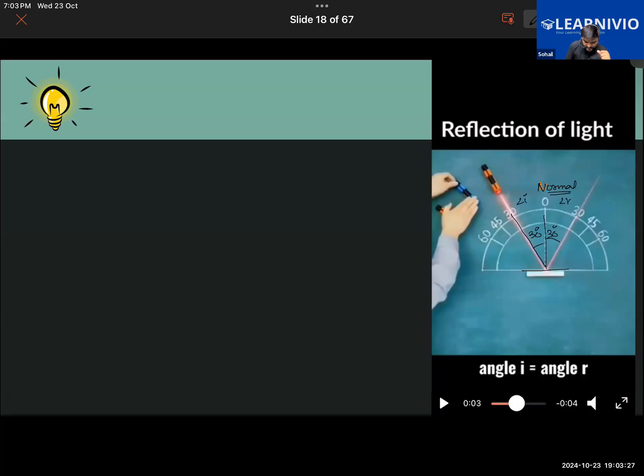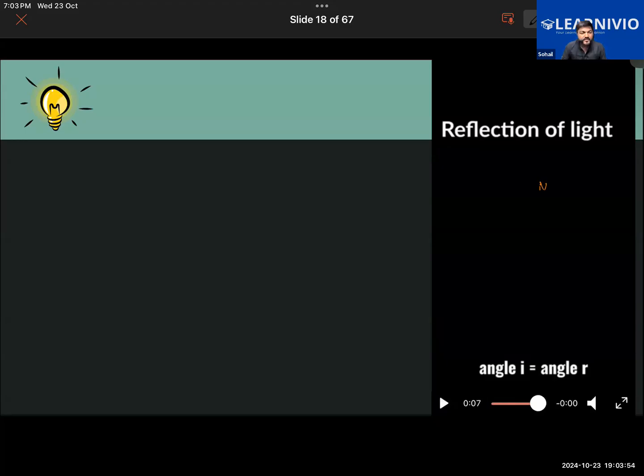Now take a look at the other one here, this green light. Can you tell me what is the angle of incidence for the green light? Isn't it quite obvious? 45. So it is 45, and the angle of reflection was also 45. Got this now? So that is what the first law of reflection says.